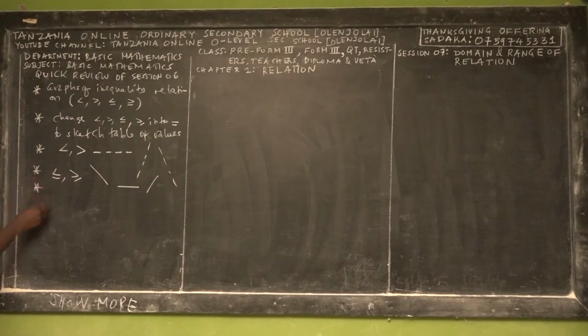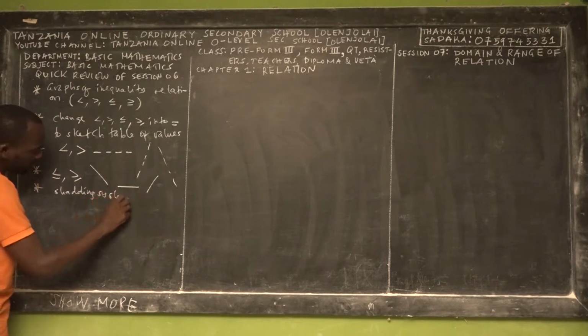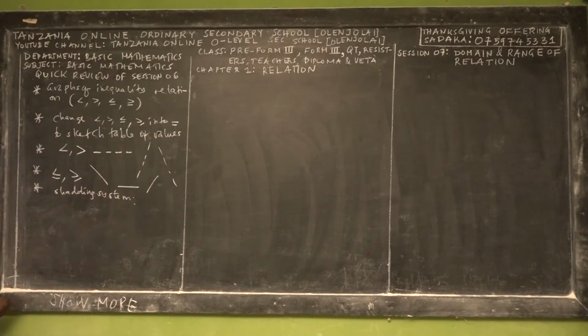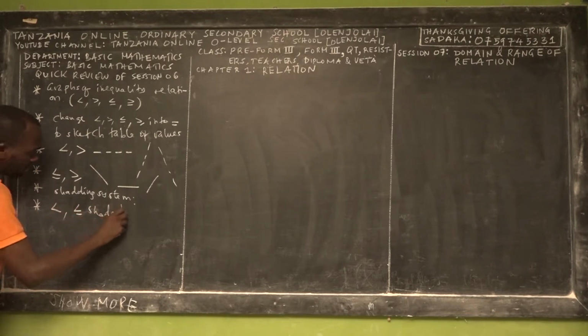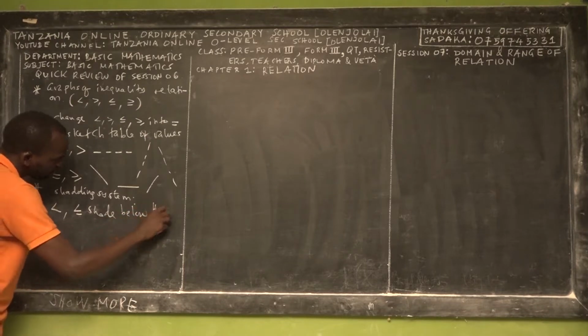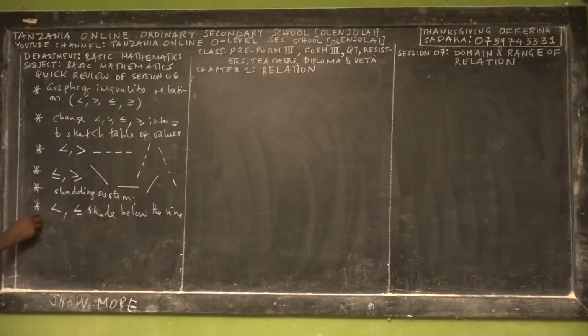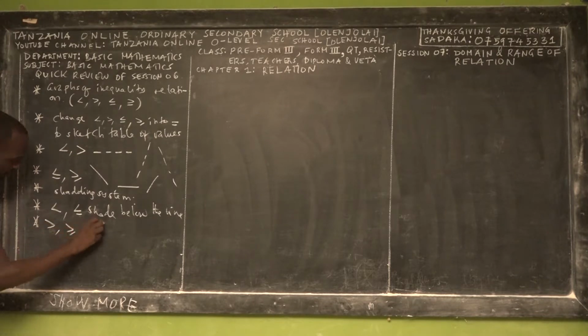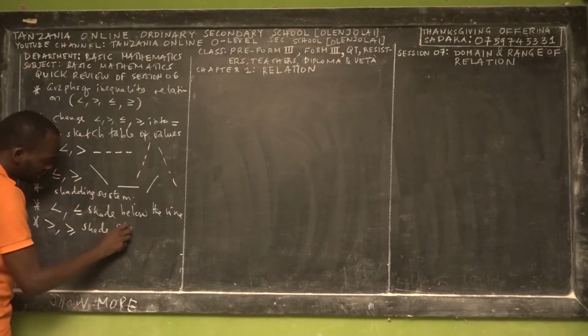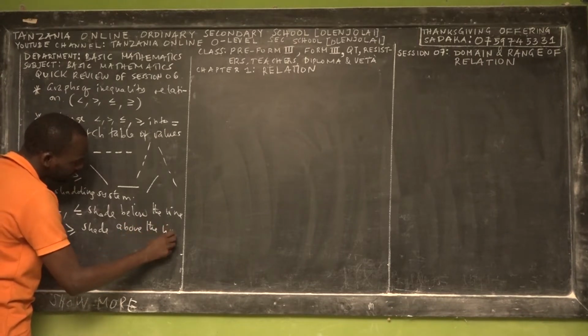But again, we taught you about the shading system. So in the shading system, what did we teach you? If the symbol is less than or equal, then shade below the line. And also we told you if the symbol is greater than or equal, then shade the required region. It's not like shading in linear programming. Shade above the line.